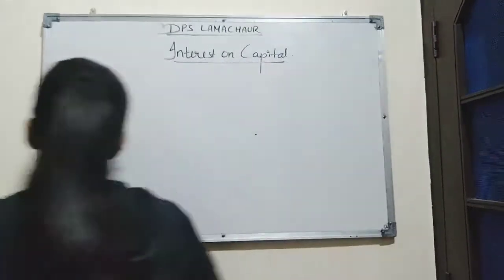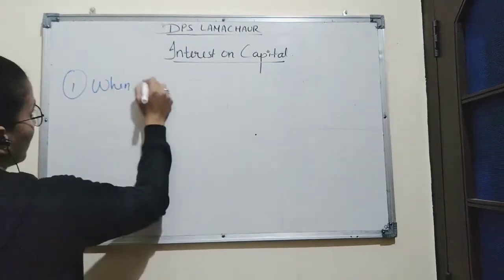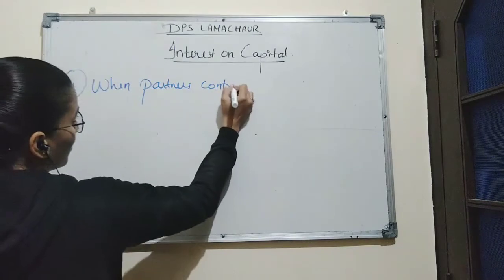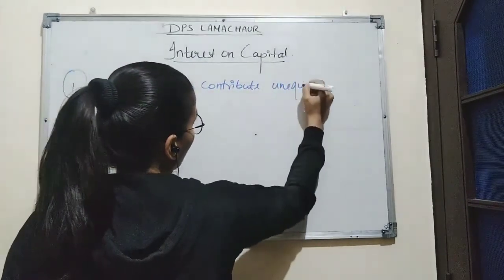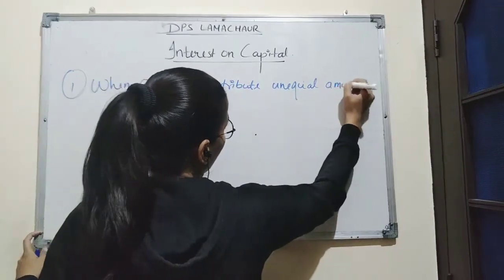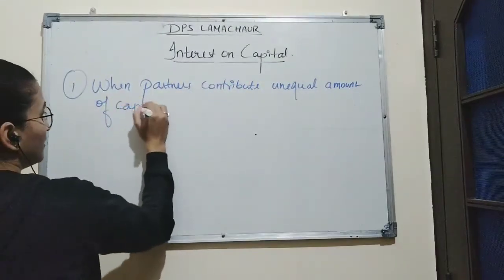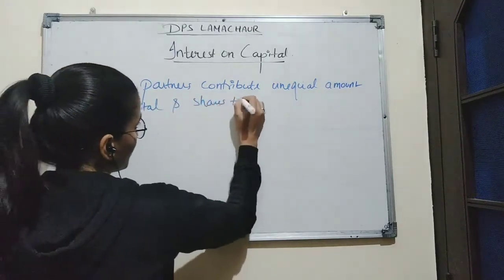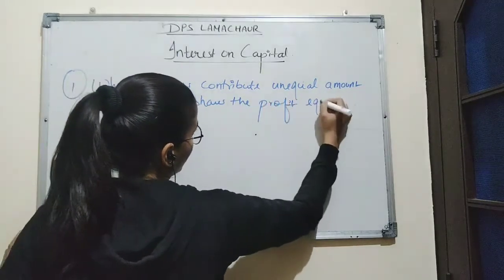First situation is when partners contribute unequal amounts of capital and share the profit equally.